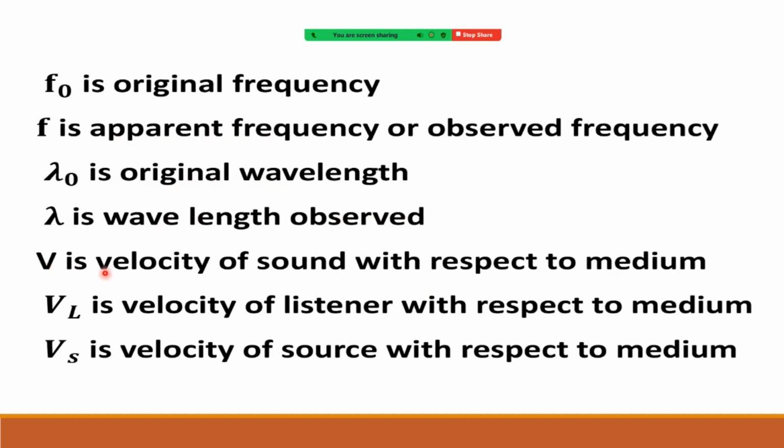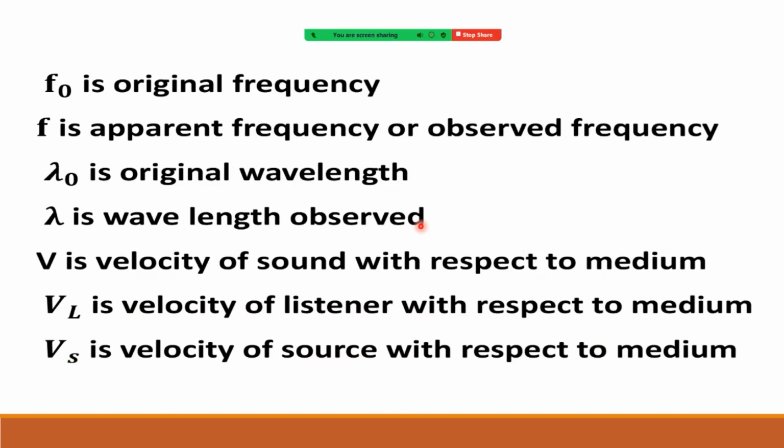Next, V is the velocity of sound with respect to the medium. In this case it is air medium, or if it is a liquid medium, we have to take liquid. V suffix L is the velocity of the listener with respect to the medium, and Vs is the velocity of the source with respect to the medium. These are the notations we are going to use throughout this concept.